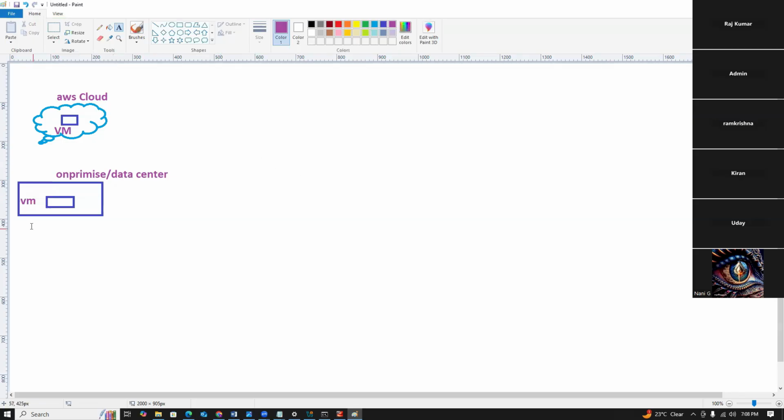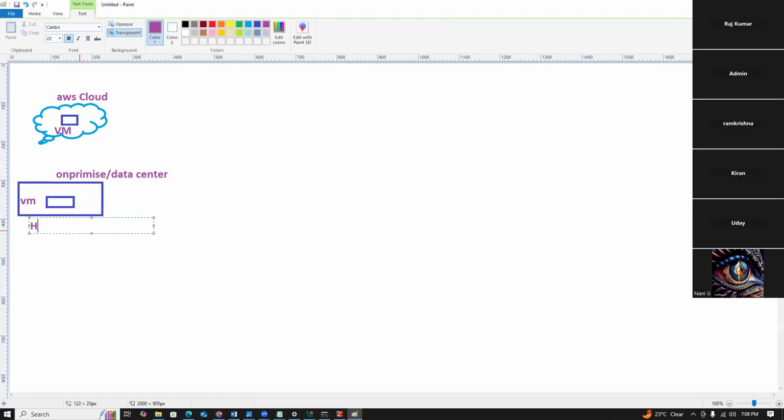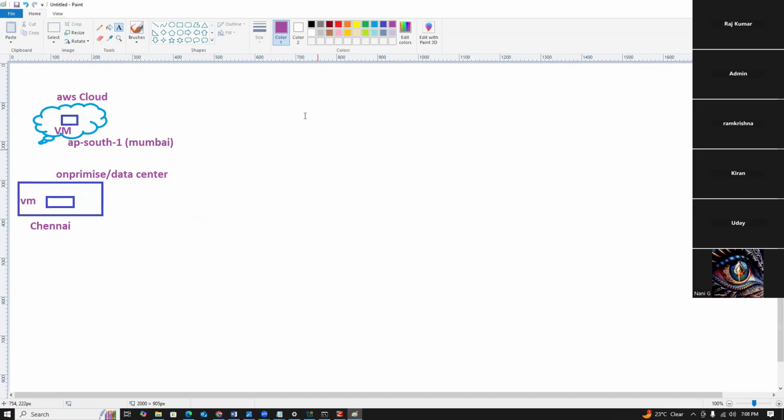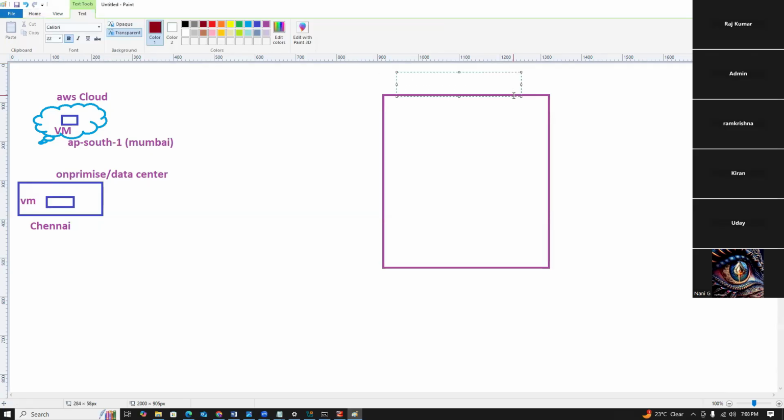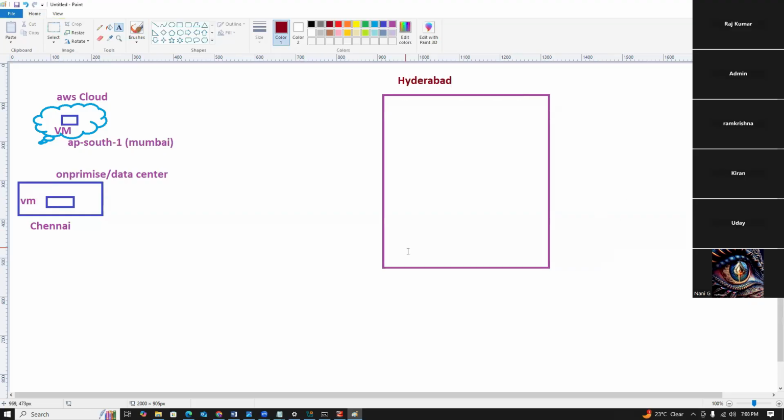I want to connect this virtual machine. This data center is in Chennai, but you selected the region AP South 1. AP South 1 means Mumbai region. For example, you want to connect the server, but your office is in which area, guys? Your office is located in Hyderabad.